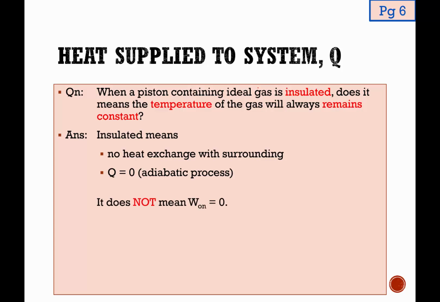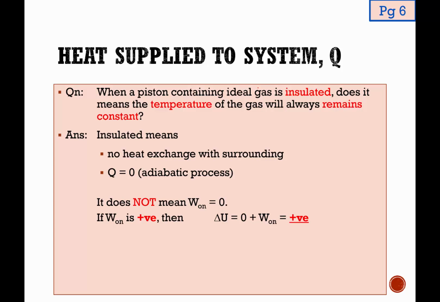Well insulated definitely doesn't mean work done on the gas is 0. If we think about it, in A level, when we apply the first law of thermodynamics, if work done on the gas is positive, delta U is equal to 0 plus W on, which must be a positive number.